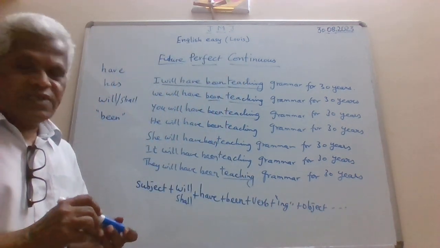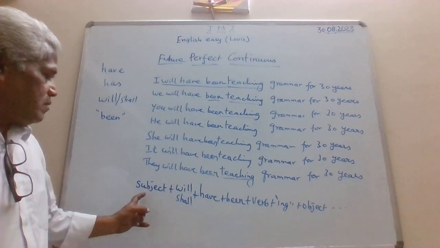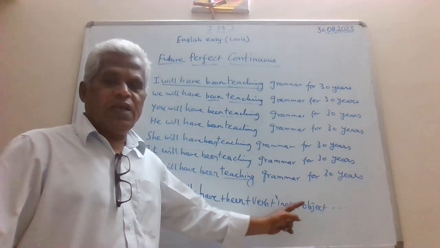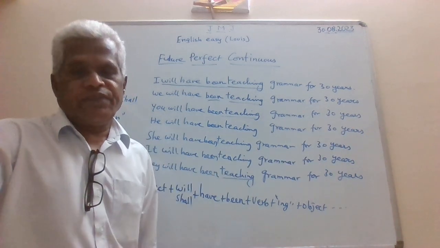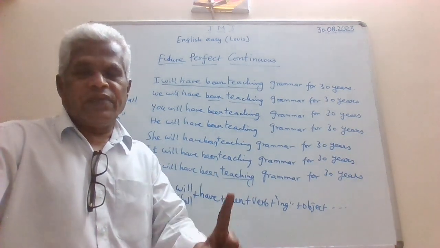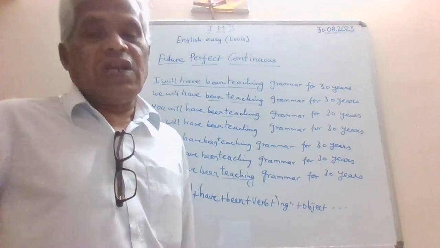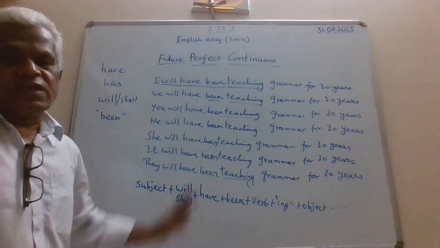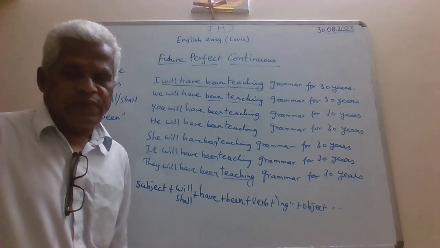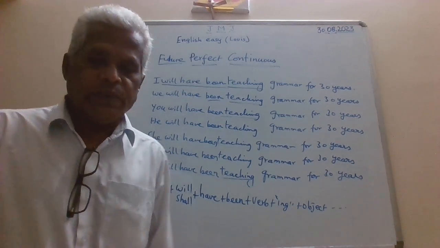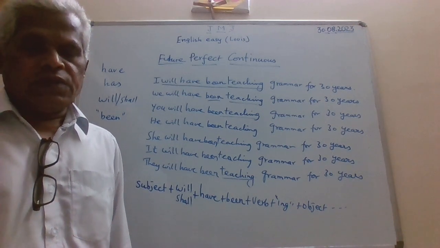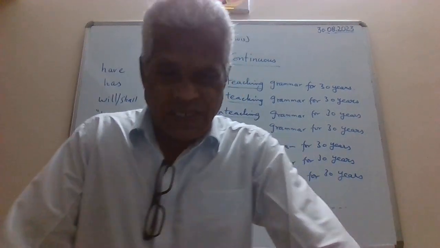See? Very simple. Subject, will or shall, have, been, verb plus ing, object, and the rest. Future perfect continuous tense. That's all, guys. Just go through this once again. You will remember better. Okay. And that's it.